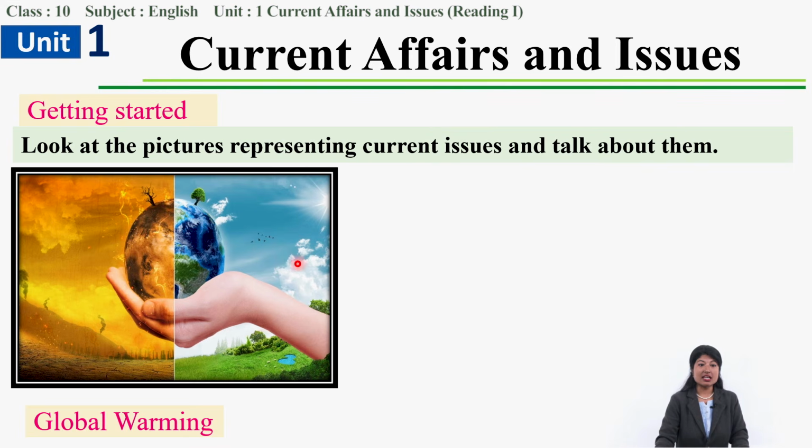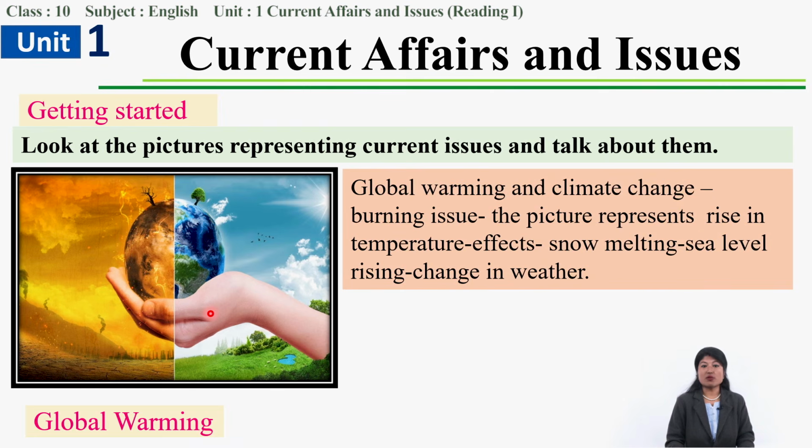As you can see, the picture has been divided into 2 parts. One part is green, absolutely natural green. You can see the blue sky. The environment is refreshing. The other part has turned a very reddish color. Not natural. It doesn't seem natural. So this represents a rise in temperature. Temperature is rising. It represents global warming. That means there is climate change, which is the burning issue of the present day.